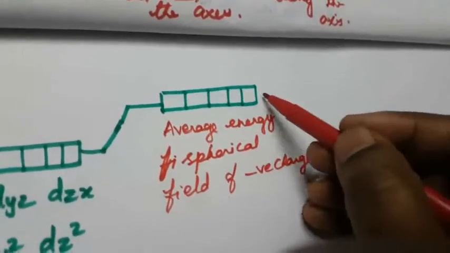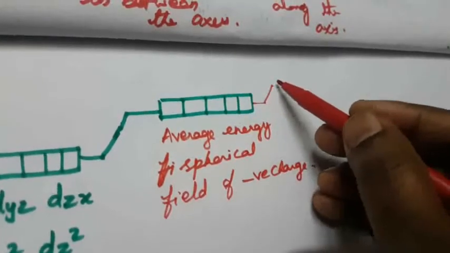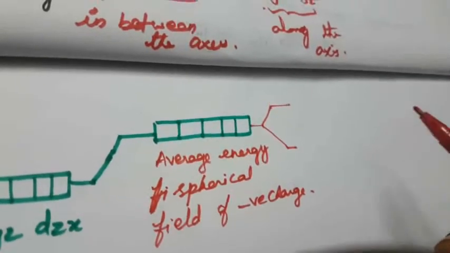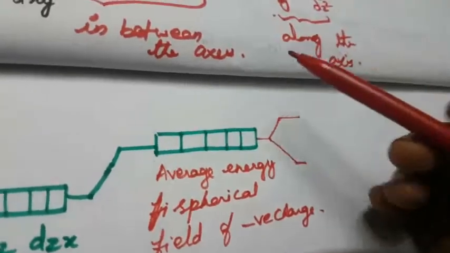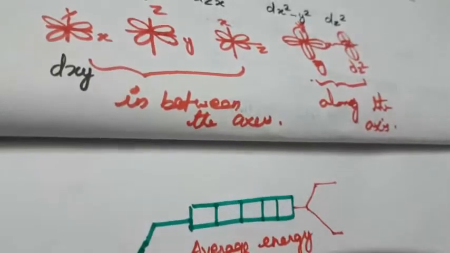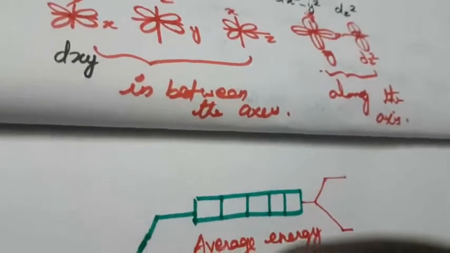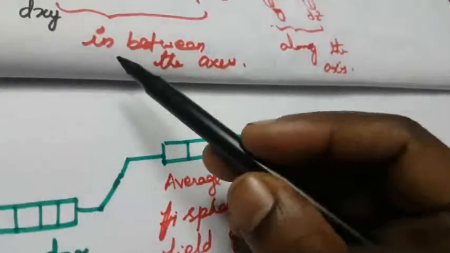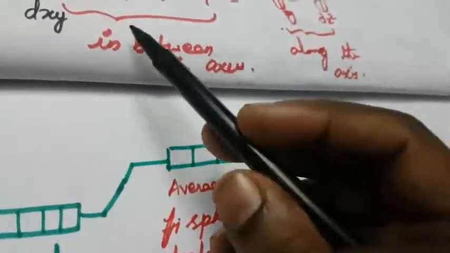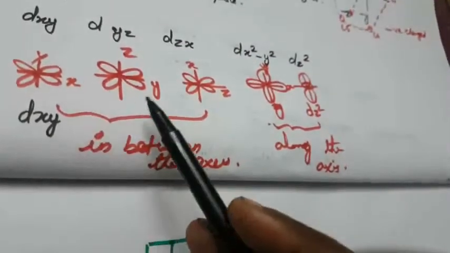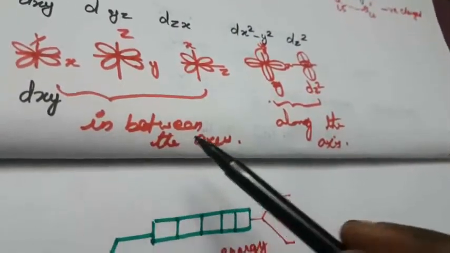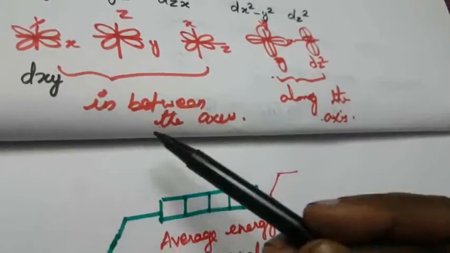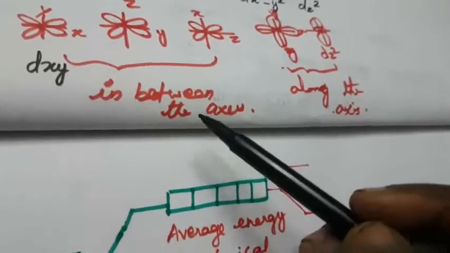Now this energy level will be divided into two splittings. How will it split? It will split between the axes and along the axes. The degenerate orbitals dx square minus y square and dz square lie along the axis. In between the axes there are 3 orbitals: dxy, dyz, dzx. Along the axis there is greater repulsive force. In between the axes there is lesser repulsive force.